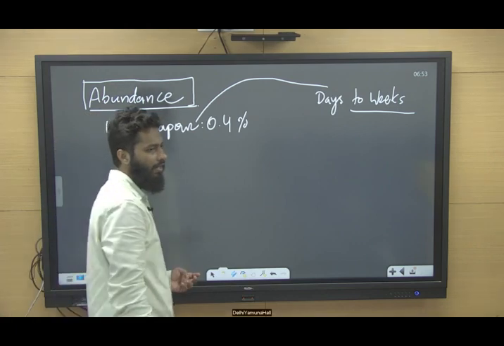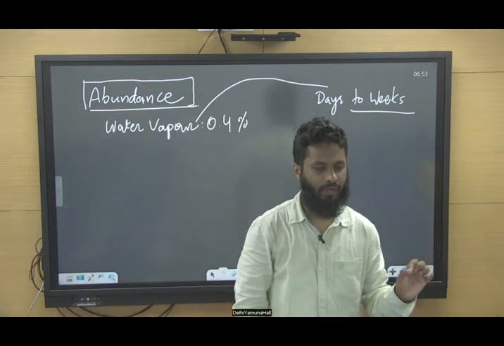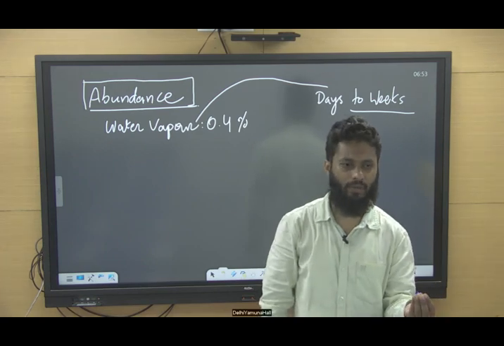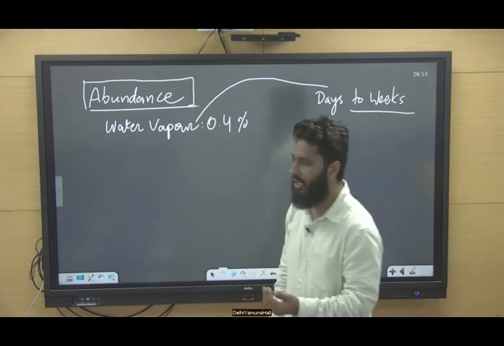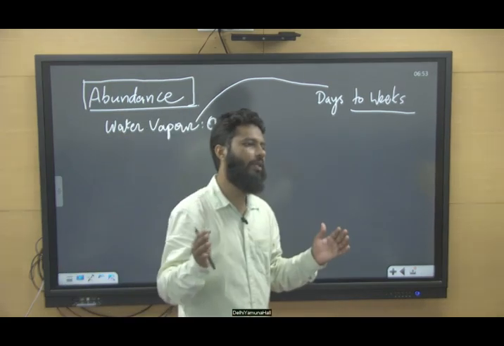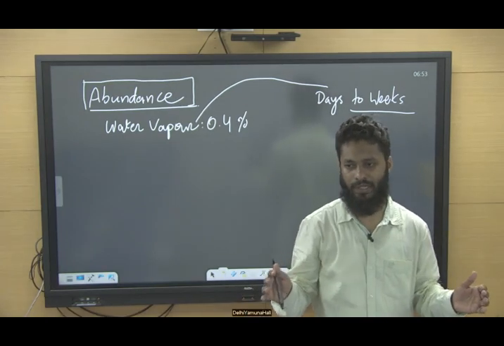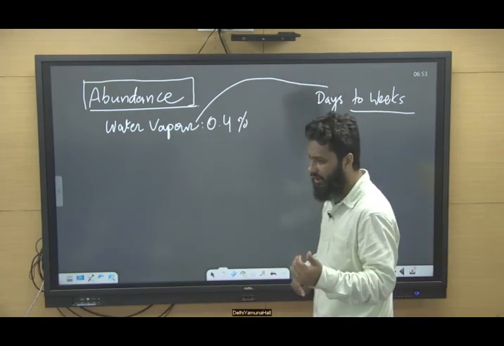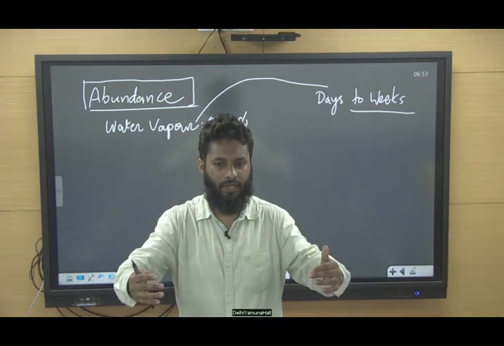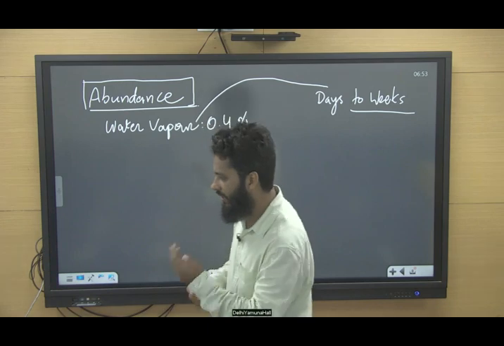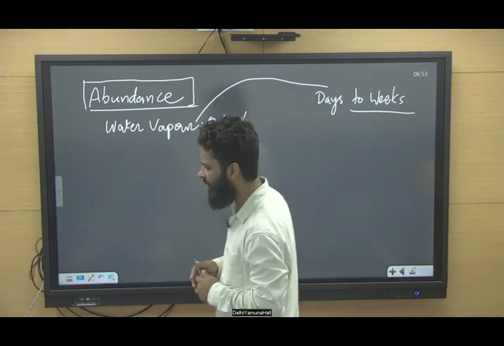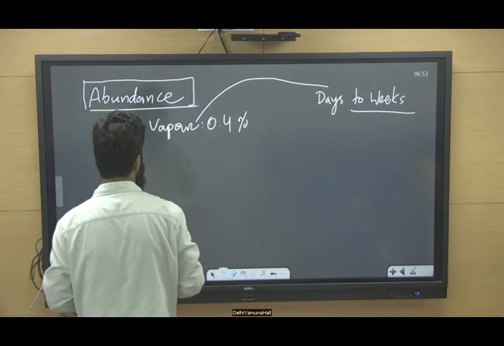So these three parameters are important. One, in how much quantity these gases are present in the atmosphere, so its abundance, its presence. Number two is atmospheric lifetime: if it is released in the atmosphere, for what duration does it remain there? And the third thing is, even if they are present for a longer time, what is its global warming potential? So water vapor, 0.4% is its presence, but this is not given much importance because of its atmospheric lifetime, right?